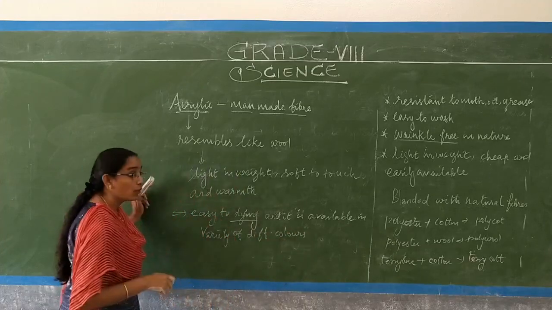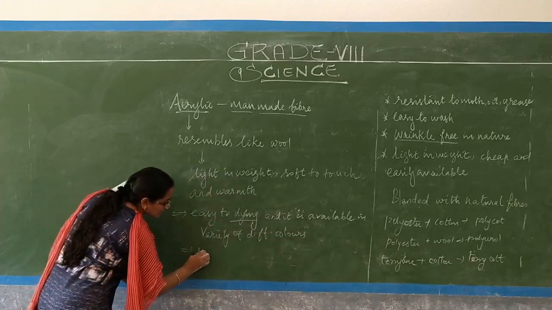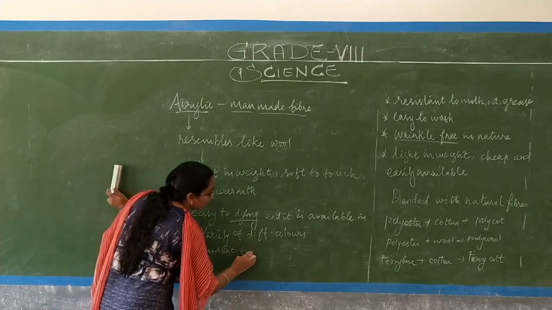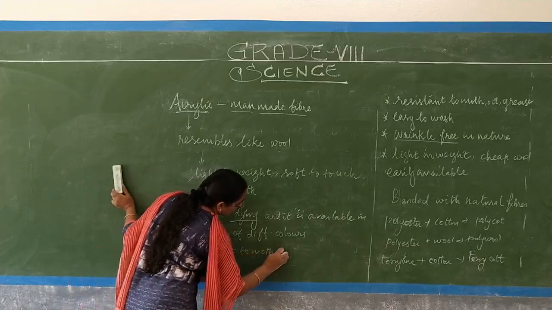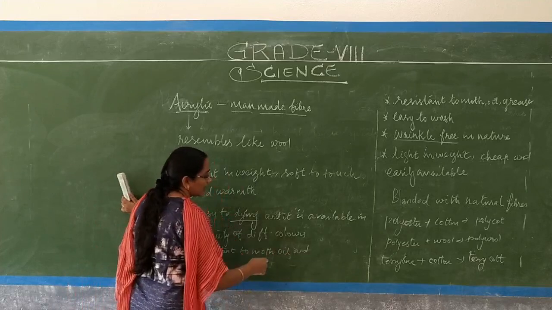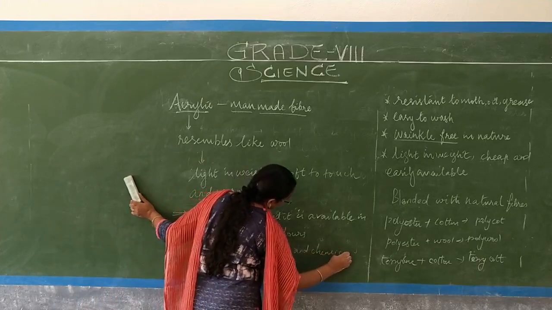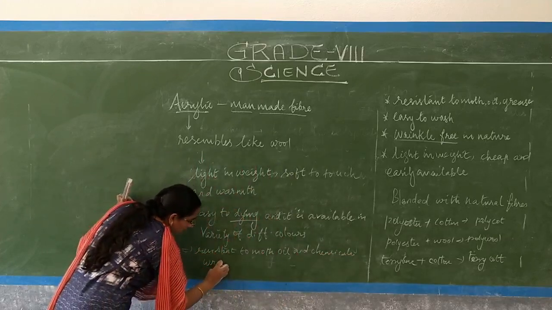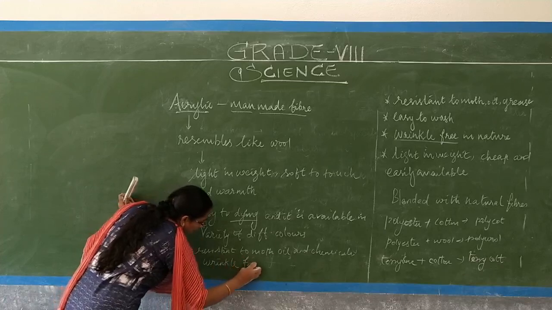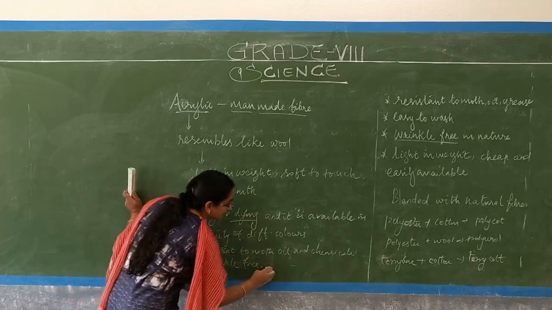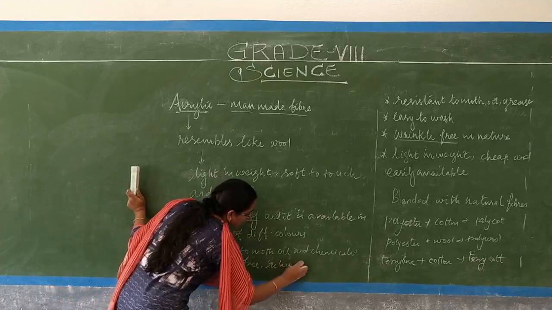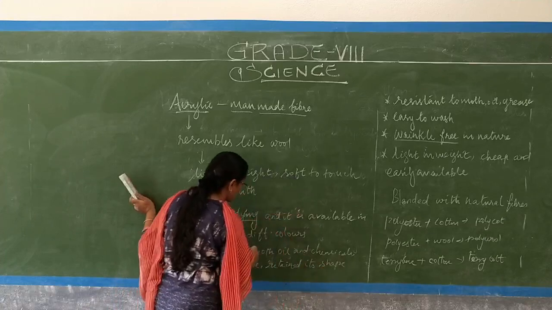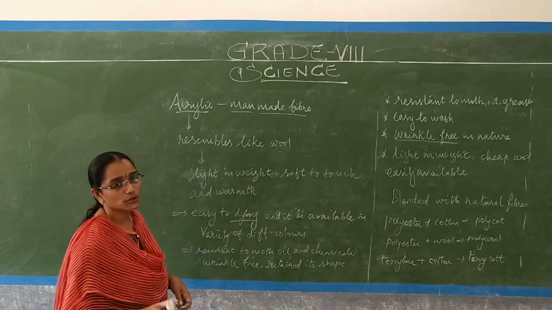And we have one more property, a great property: it is resistant to moth, oil and chemicals, and it is wrinkle free also. It is wrinkle free in nature, and after squeezing, it retains its shape. Because of this property, we prefer acrylic fiber compared to the natural fibers.